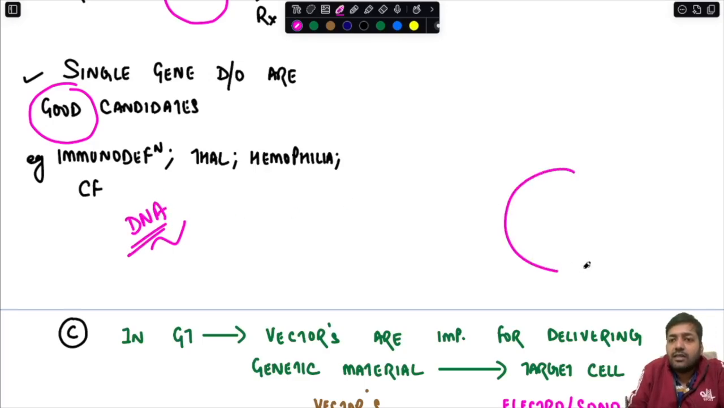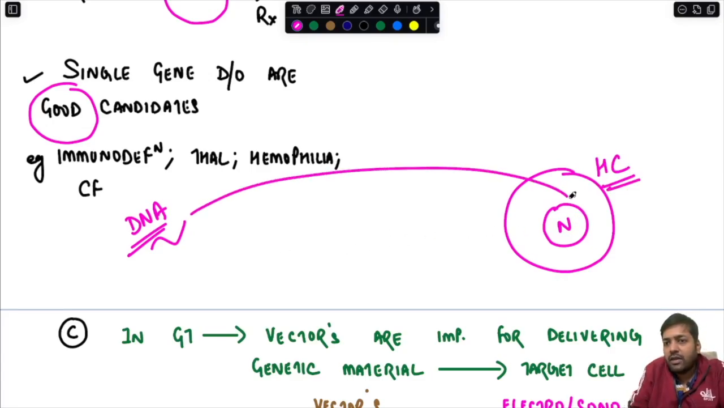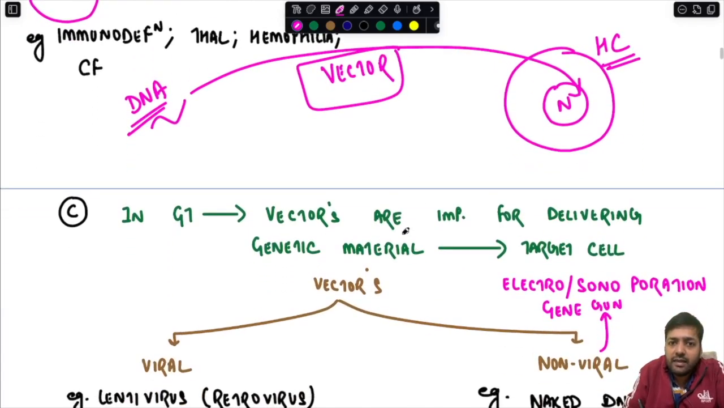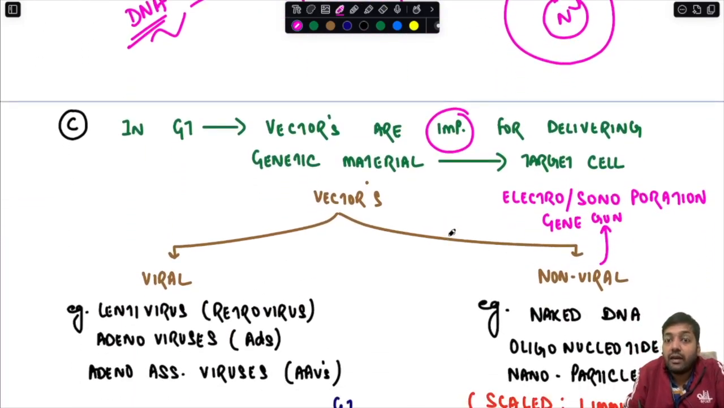Suppose there is a particular therapeutic DNA of interest. And this is the host cell, and this is the nucleus of the host cell, which has a faulty gene. So we want to introduce this particular DNA over here. How do you do so? You have to do it with the help of a vector. In gene therapy, vectors are important for delivering genetic material to the target cell.